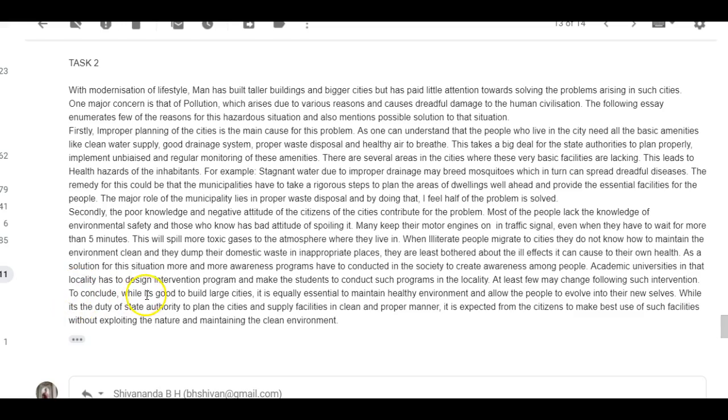To conclude, while it is, we don't use contractions, we write the full word out. So, to conclude, while it is good to build large cities, it is equally essential to maintain a healthy environment and allow people to evolve into their new selves. Well, it is the duty of the state authority to plan cities and supply facilities in a clean and proper manner. It is expected from the citizens to make the best use of such facilities without exploiting nature and maintaining a clean environment.